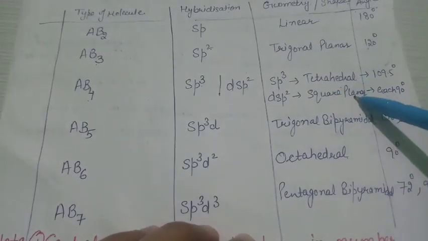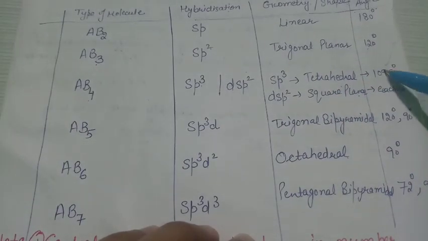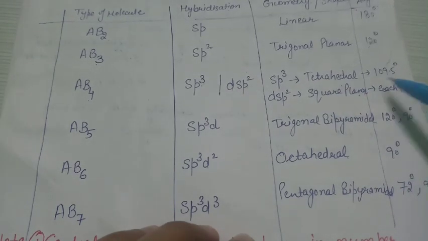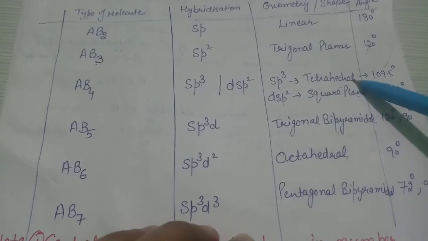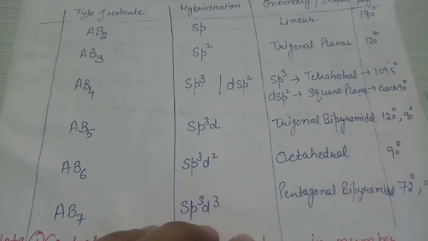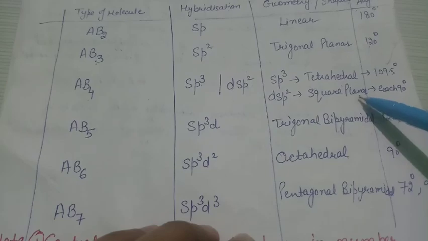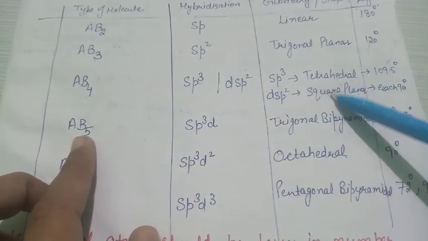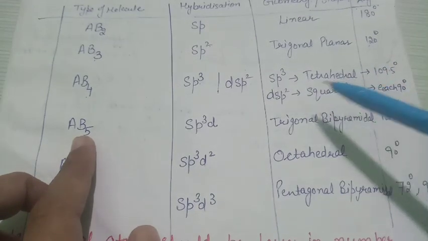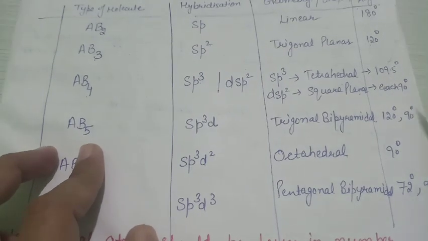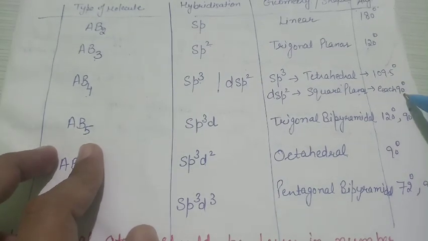Although there may be some dilemma in these structures: square planar has each angle at 90 degrees, so how can it be stable compared with the tetrahedral arrangement? But in square planar geometry, if we study group theory in a later session, you will find that this molecule has more symmetry than tetrahedral. So it has its own stability, and there is no discrepancy or doubt related to bond angles.